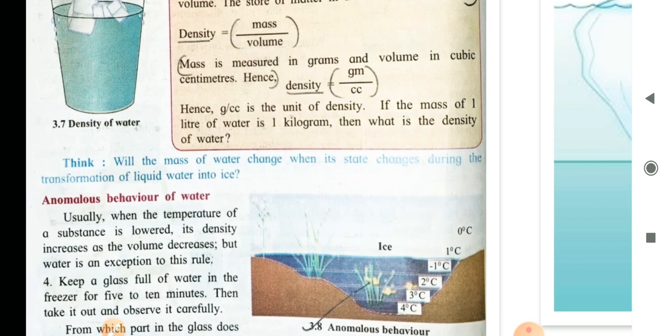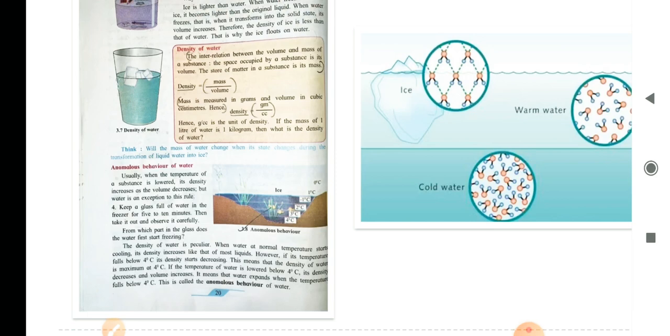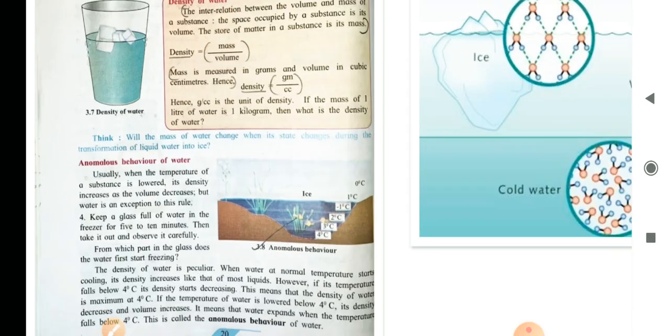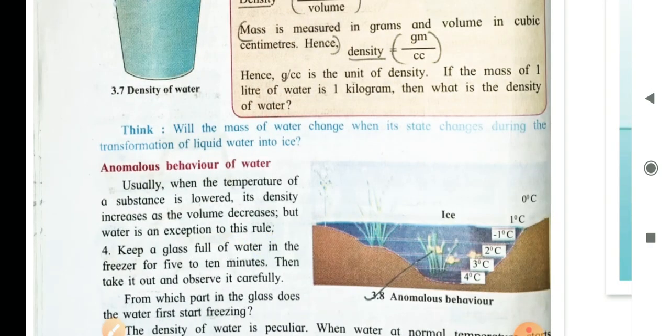So I hope with the help of this experiment you have understood the various concepts and the properties of water. Think, will the mass of water change when its state changes during the transformation of liquid water into ice? No, it does not change. The mass of water does not change.